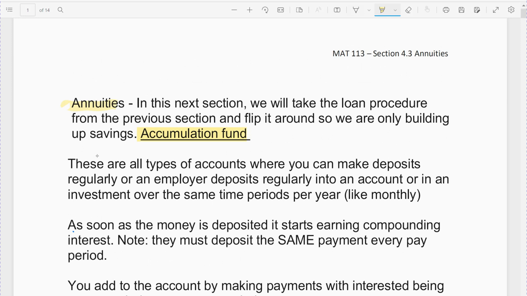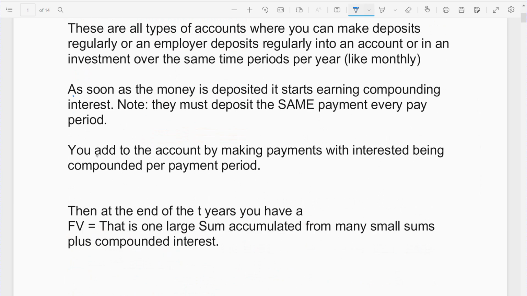These are accounts or investments where you make deposits regularly. Like I said, if it's a pension, you and your employer typically will make regular deposits into your 401k or some type of retirement plan, or an investment that guarantees a return. The biggest thing is you always input the same amount over the same time period. For us, it's going to be monthly, because most of the time when you set up these types of annuities, it's set up monthly. That's just the way the world works.